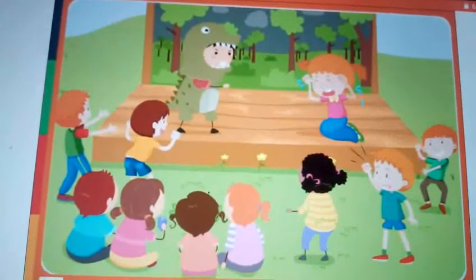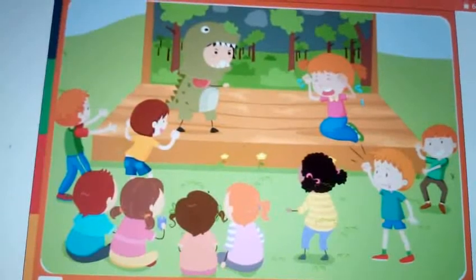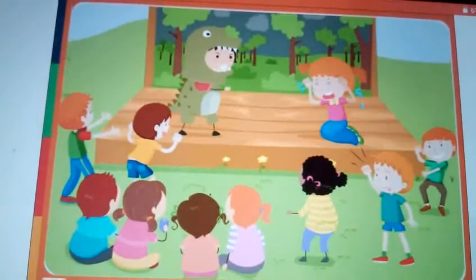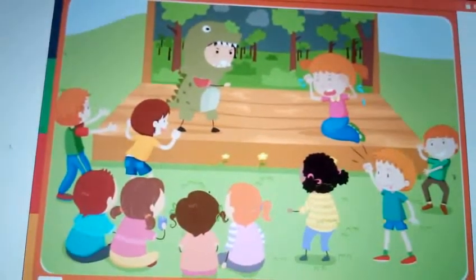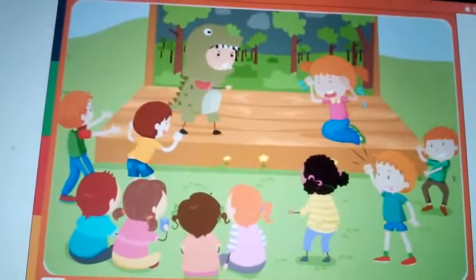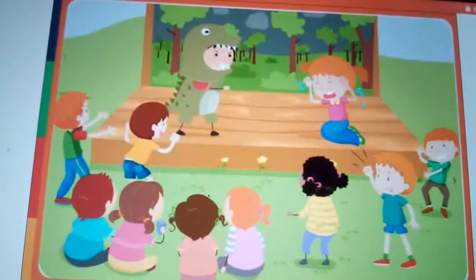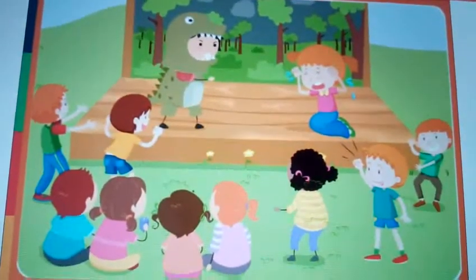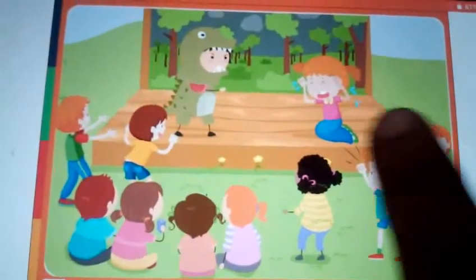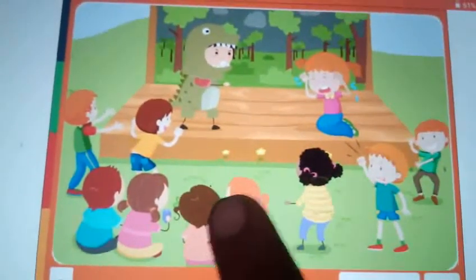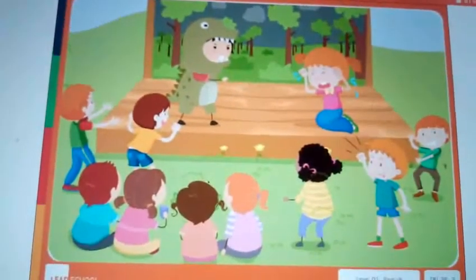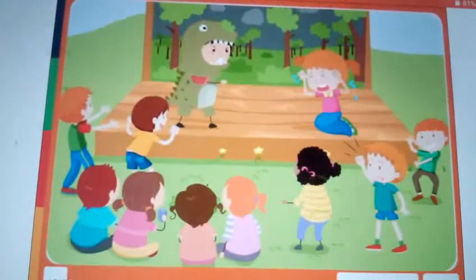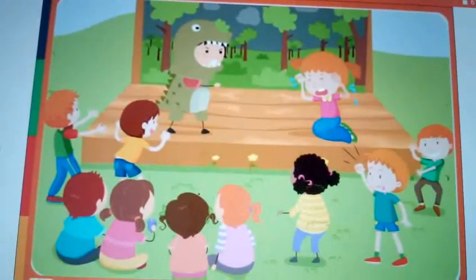Yes, crying, dancing, clapping, sitting, standing. These are all the actions from this picture, right? Once again, crying, clapping, sitting, dancing, standing. These are all the actions, okay?